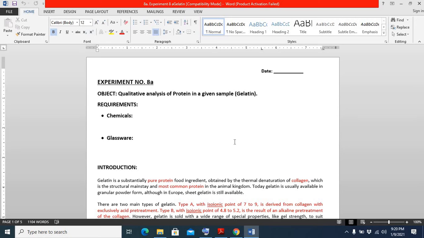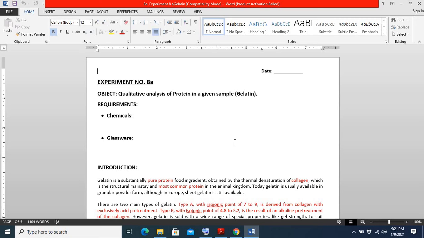For this purpose we will have a mixture of protein, an unknown sample, but we do not know what type of protein is present in that sample. We have to analyze it qualitatively. What does qualitative mean? Qualitative means the quality of something, the quality of the protein. So we have to identify the quality or type of the protein.